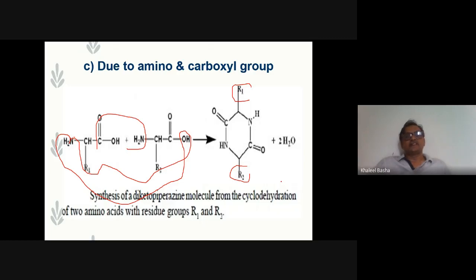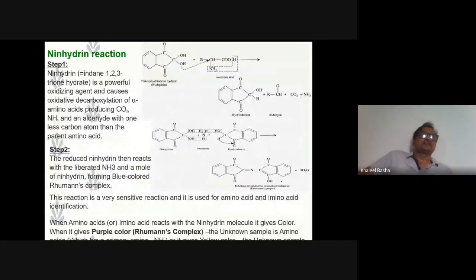The ninhydrin reaction is a very important reaction. This is used to analyze whether an amino acid is present or not in a sample. If you are given an amino acid sample, the first test should be the ninhydrin reaction, which forms a purple color.